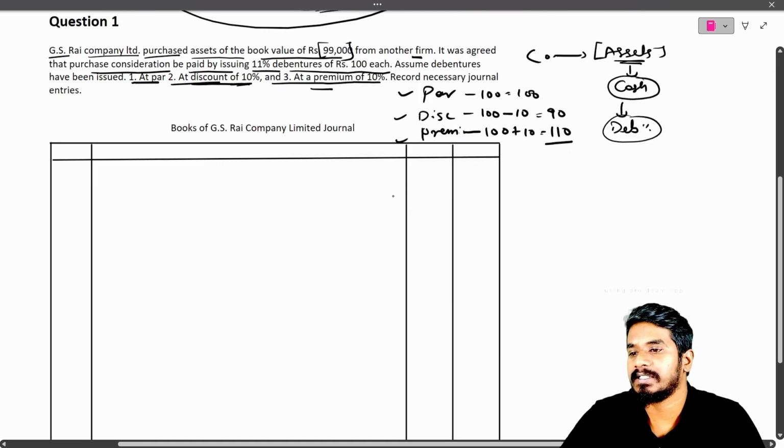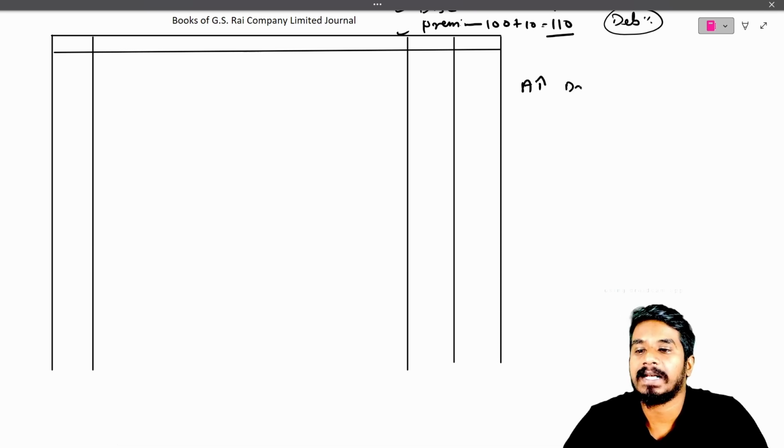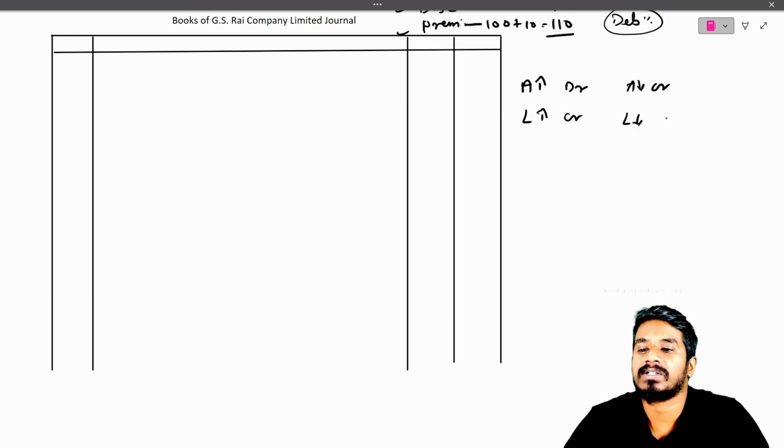Before understanding journal entries, we need to do one thing, that is the modern rules. If an asset increases, we debit it. If an asset decreases, we credit it. If a liability increases, we credit. If a liability decreases, obviously the opposite, we debit it.